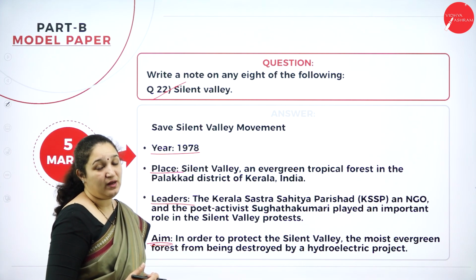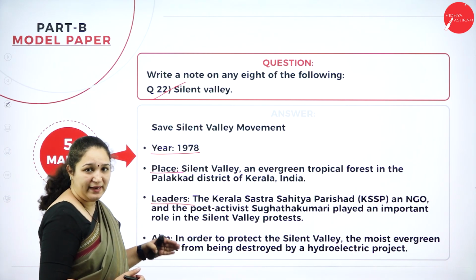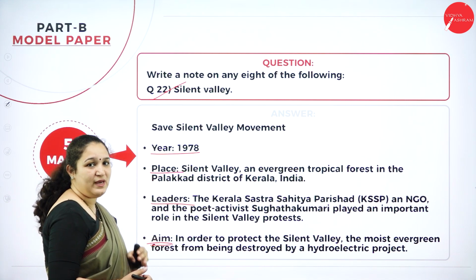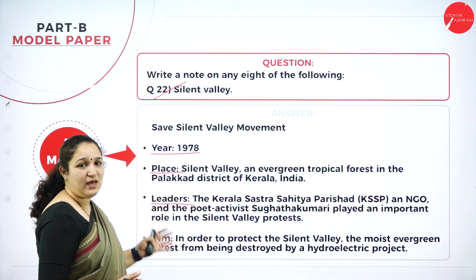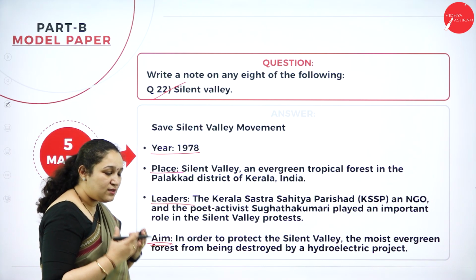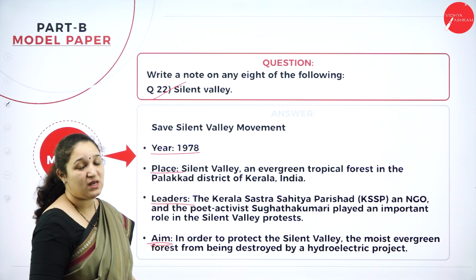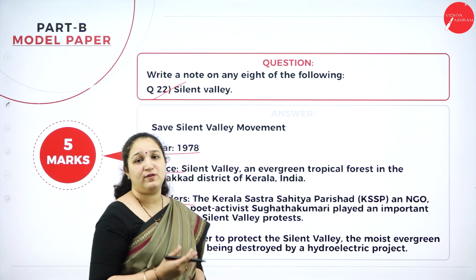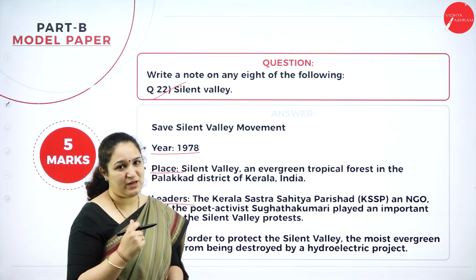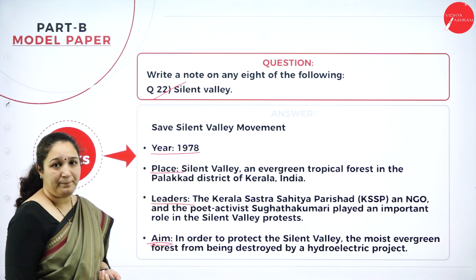You can elaborate. Because it's asked for 5 marks, you make it very clear when you write it: which year it was given, which place it took place, who the leaders are, what the aim of the entire movement was, and what exactly happened, what the results of this movement were. Also you need to elaborate because it's asked for 5 marks. And the 4 or 5 important movements or case studies, I've already mentioned to you. Okay, so that's about section B.